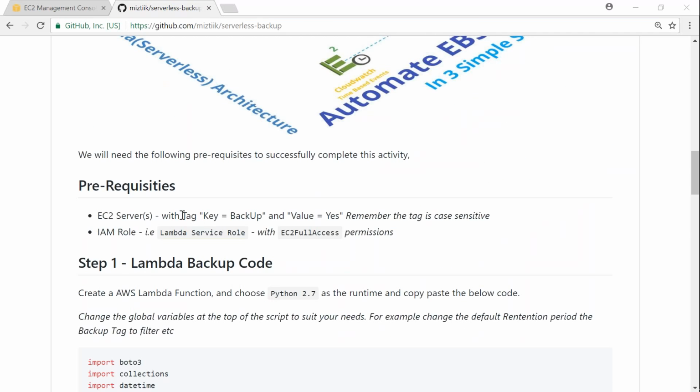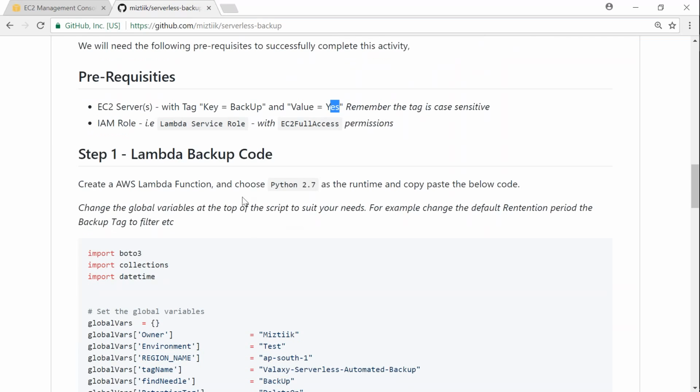There are a couple of prerequisites. One is we need an EC2 server, obviously, to find out what volumes are attached and to take a backup, and those volumes should have a key called backup, and it should also have a value called yes. And here is the code that is given here. So the first thing is the EC2 server. Let us go ahead and set that up first.